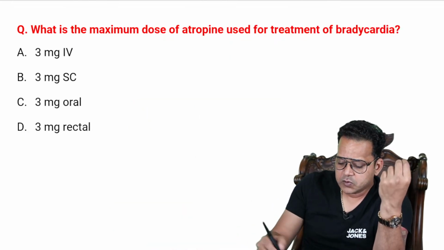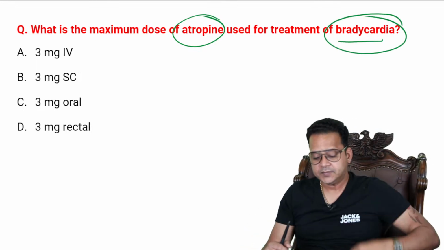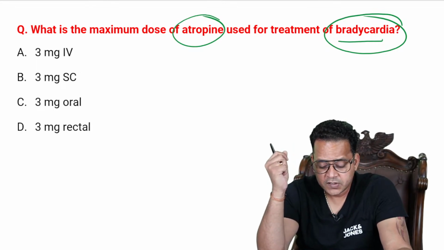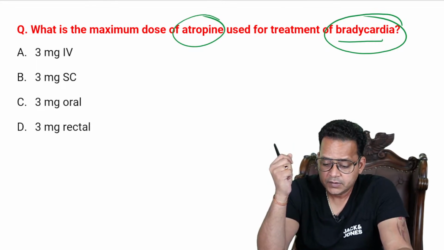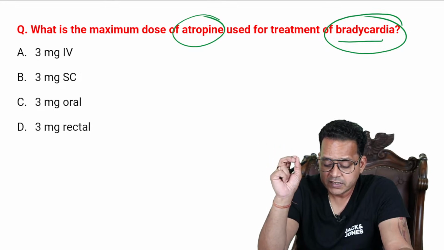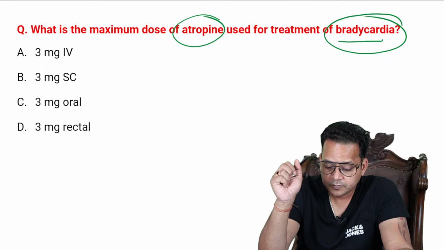All right, what is the maximum dose of atropine used for treatment of bradycardia? 3 milligrams IV, 3 milligrams subcutaneous, 3 milligrams oral, 3 milligrams rectal. So what is the dose I use? What is the maximum dose of atropine used for treatment of bradycardia? So what is the answer, guys?